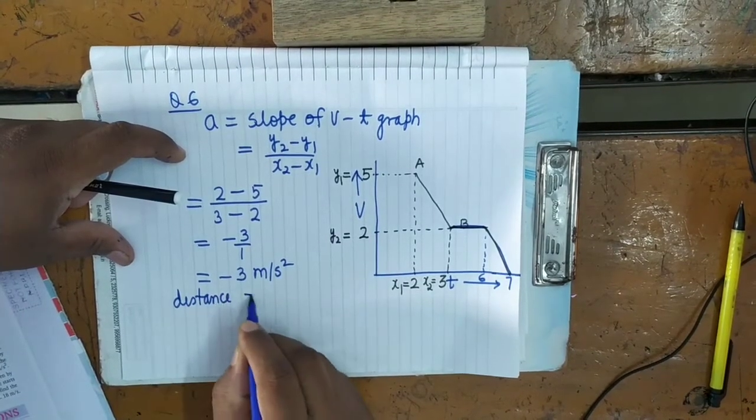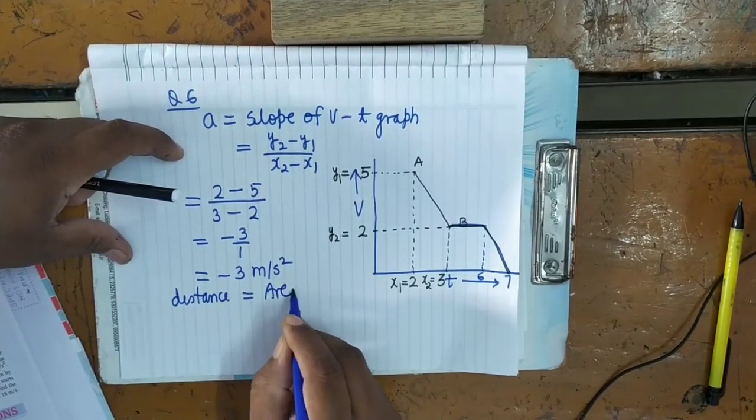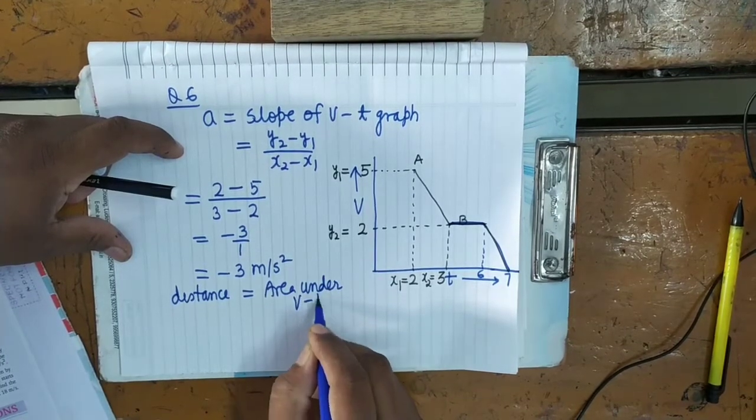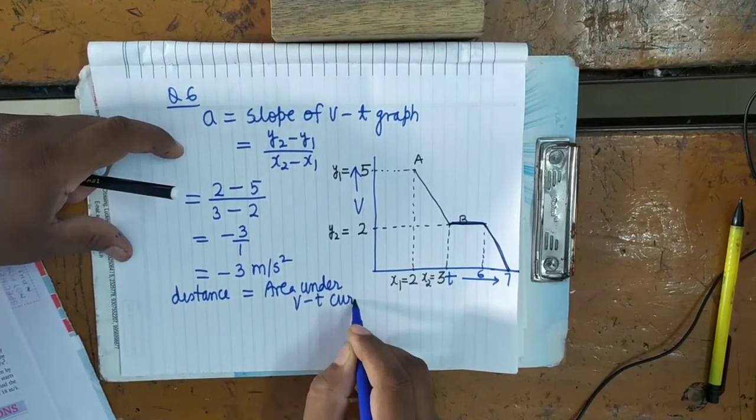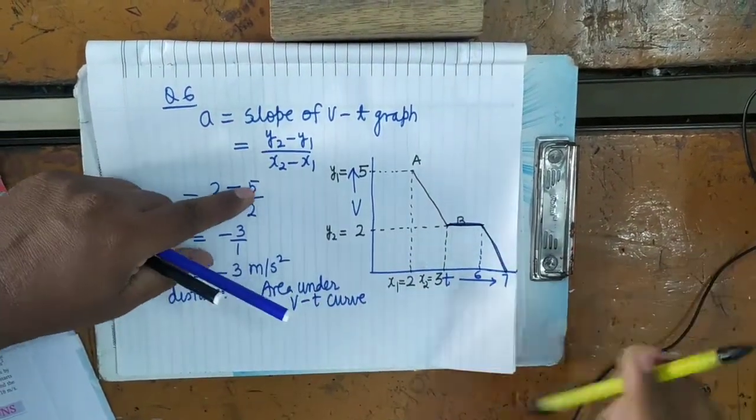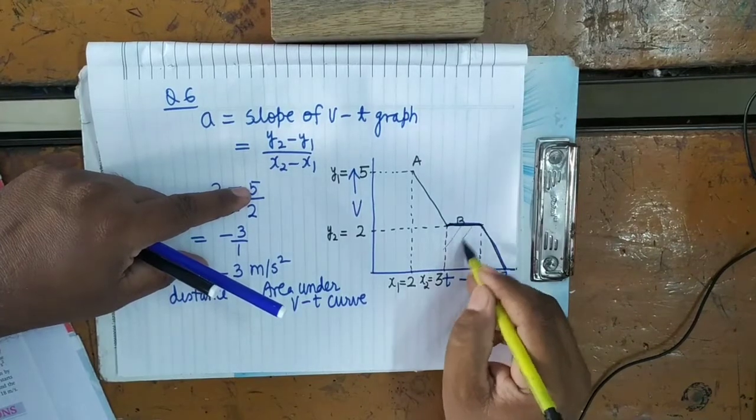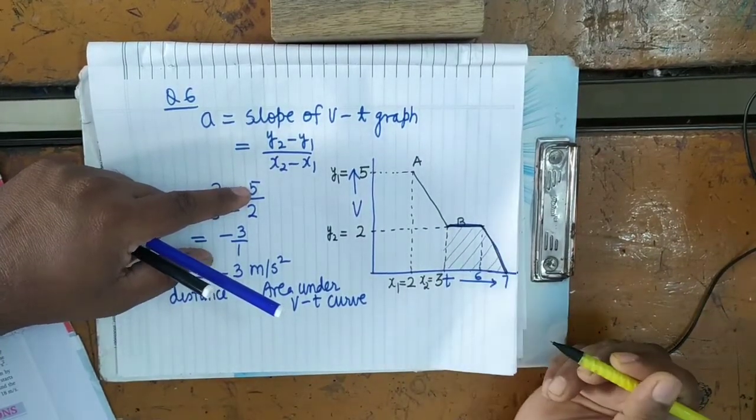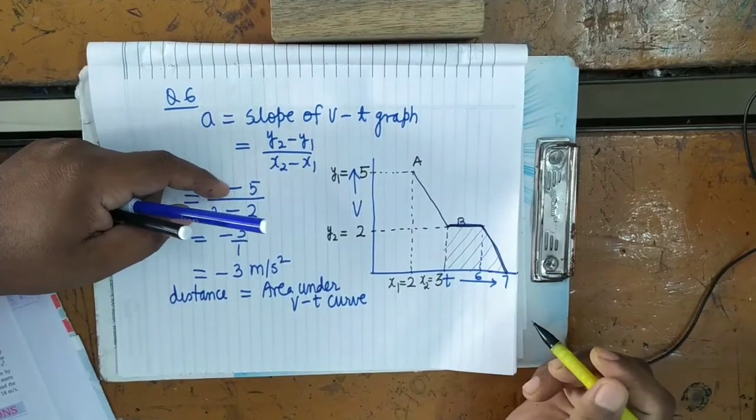Distance equals area under the velocity time curve. Now how much area is enclosed under the velocity time curve? You can see here this area. You have to calculate this area. Is it clear? Now how will you calculate this area?